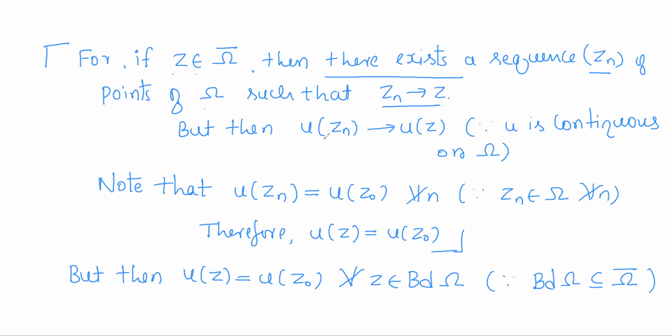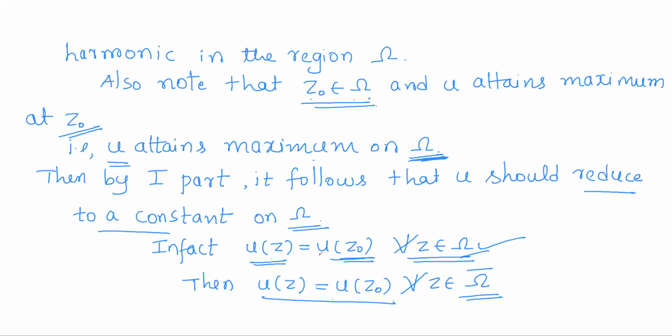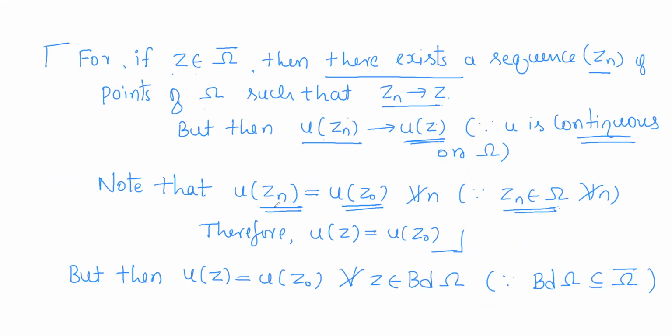As Zn approaches Z, u of Zn approaches u of Z, as u is a continuous function. Now consider this sequence of numbers, u of Zn, approaching u of Z. But what are all the u of Zn? They are all u of Z0, because all points Zn are in omega. So for all points in omega, u of Z is equal to u of Z0. As all Zn are in omega, u of Zn will be equal to u of Z0. So for all n, this will be a sequence of constants, that is u of Z0.